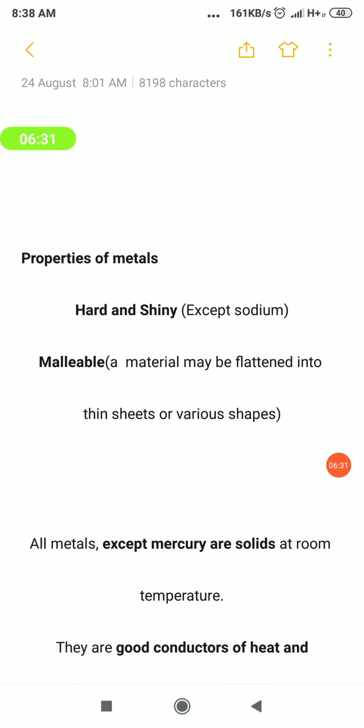Now we are going to see the properties of metals. The metals will possess the following properties. The first property is that they are very hard and shiny.